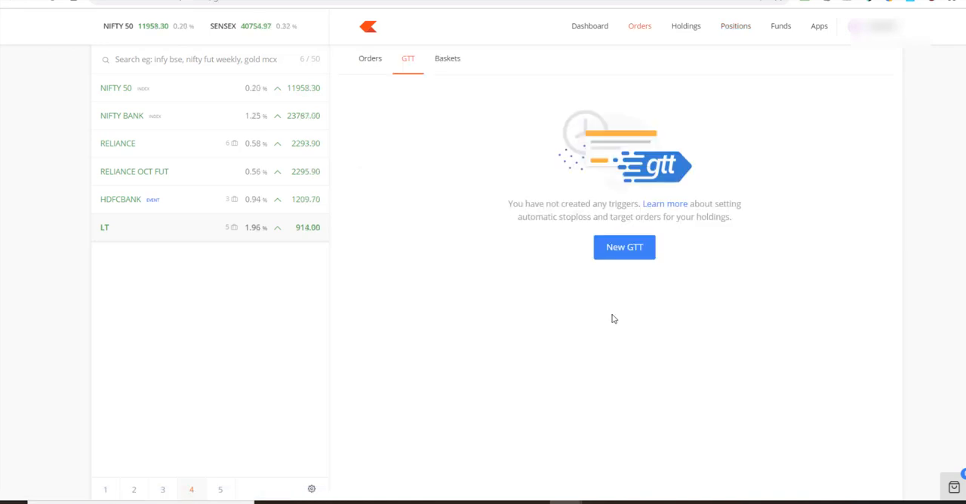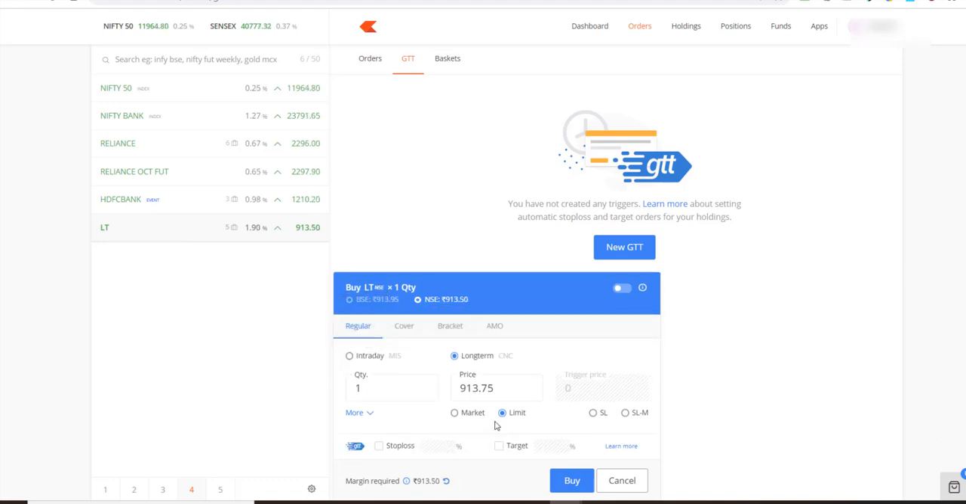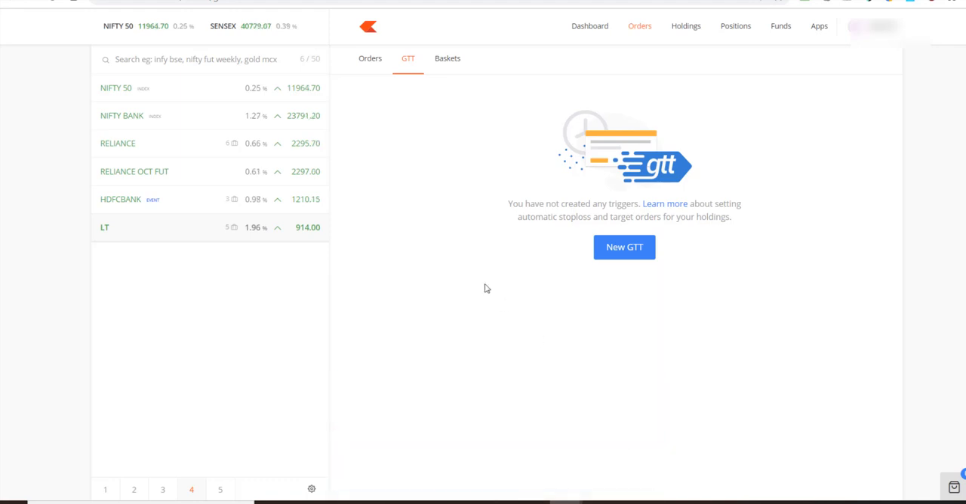Now, there's another thing that I wanted to talk to you about, and that's GTT, which is good till triggered. Now, this is a unique feature that Zerodha has. Now, let's say I wanted to buy LNT and I wanted to buy it at around 850 levels, right? Now, if I put this in, if this order does not get executed here, then it'll just get cancelled at the end of the day. But I don't want that. I want this order to remain open.